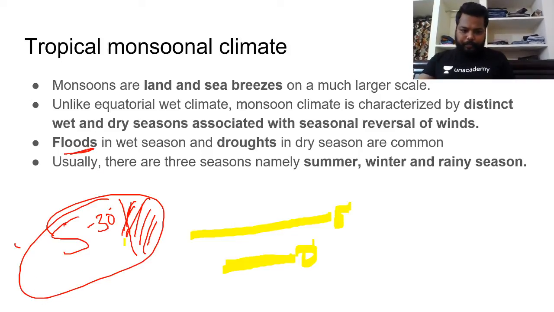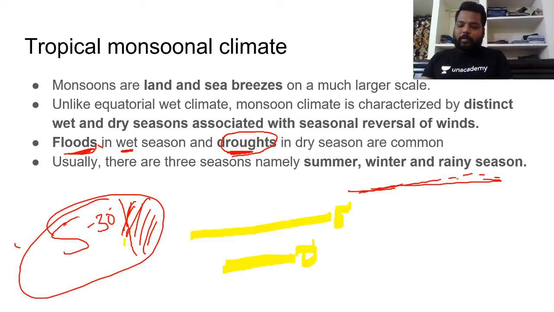You can watch floods during the wet season and droughts during the dry season. During the rainy season in India, you will observe floods, and during the dry season, you can see droughts which generally happen. Try to focus on floods and droughts in different seasons. Usually, as I have said, there are 3 seasons: summer, winter and rainy season. Do remember this point. Clear?